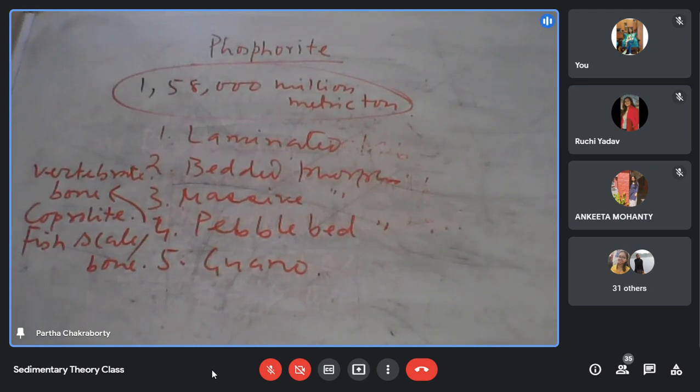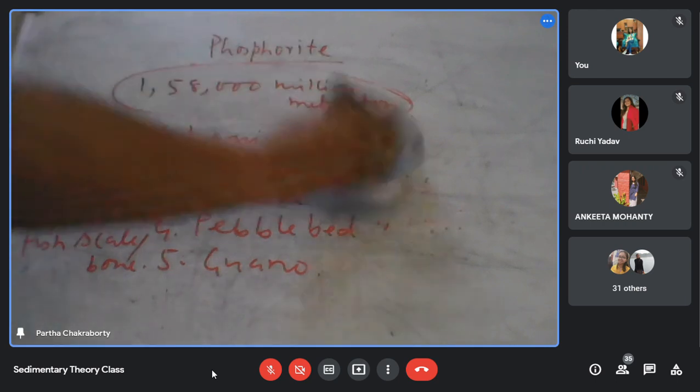So what is the basic problem with the phosphorite? How am I generating such a high concentration of P2O5, though the marine water and the river water have very, very low phosphate content? And how am I concentrating it? To explain that,